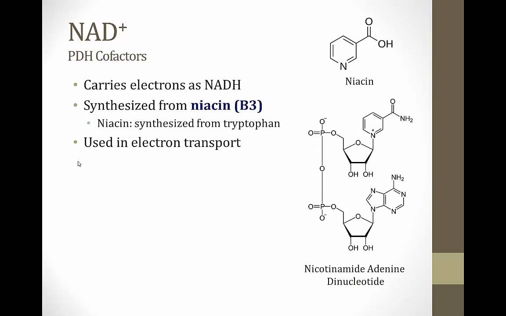The next PDH cofactor is NAD. NAD stands for nicotinamide adenine dinucleotide, as I've written on the screen here. And just like FAD, NAD can carry electrons as NADH. It's synthesized from the vitamin niacin, which is also called vitamin B3. This is the structure of niacin on the screen here. You can get niacin from your diet, but it can also be synthesized by the body from the amino acid tryptophan. And just like FADH2, NADH can be used in electron transport in addition to its role as a cofactor for